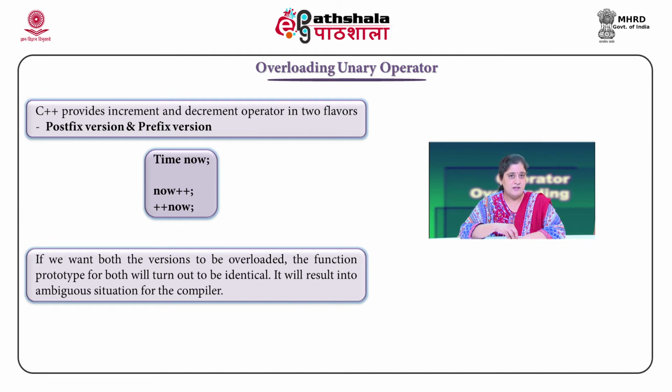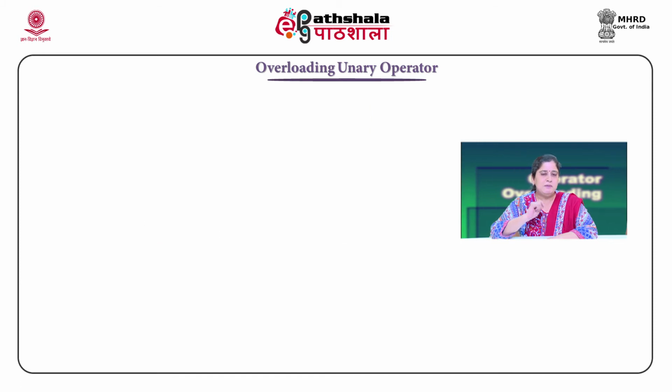If we try to think what should be the prototype for the prefix version and what should be the prototype for the postfix version, we would see that the prototypes for both the versions will turn out to be identical. Can we have two functions in the same scope having the same prototype?